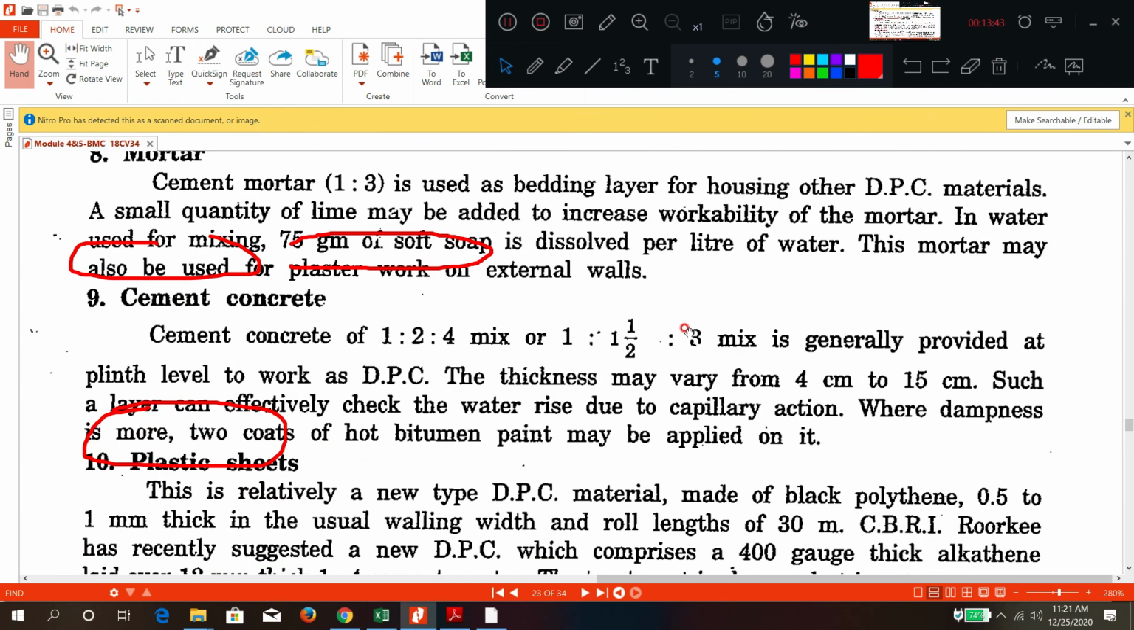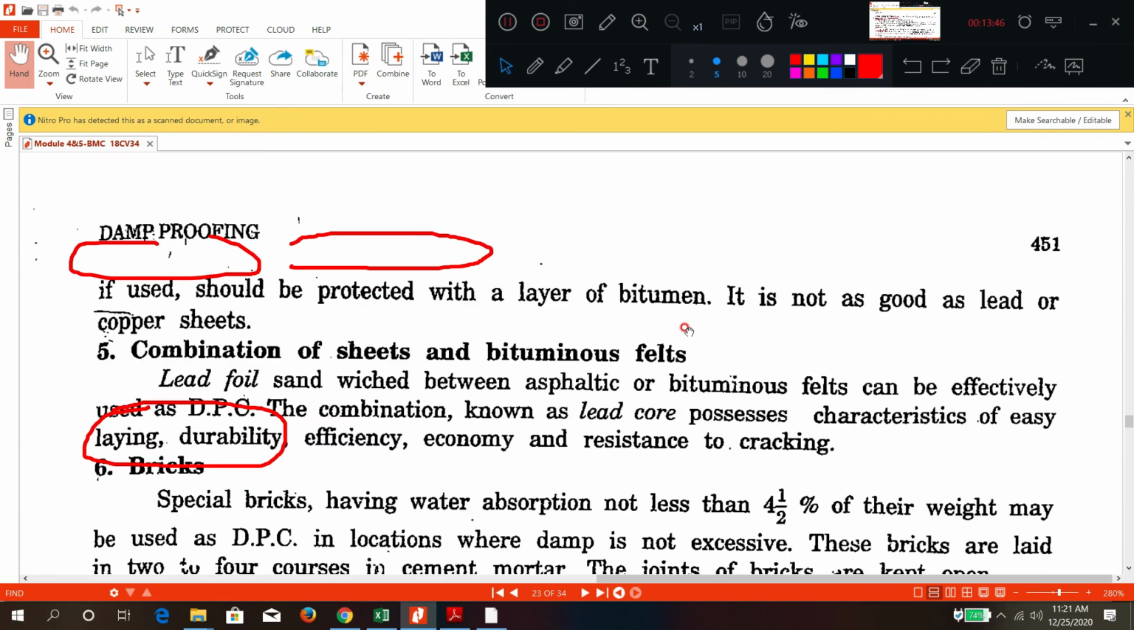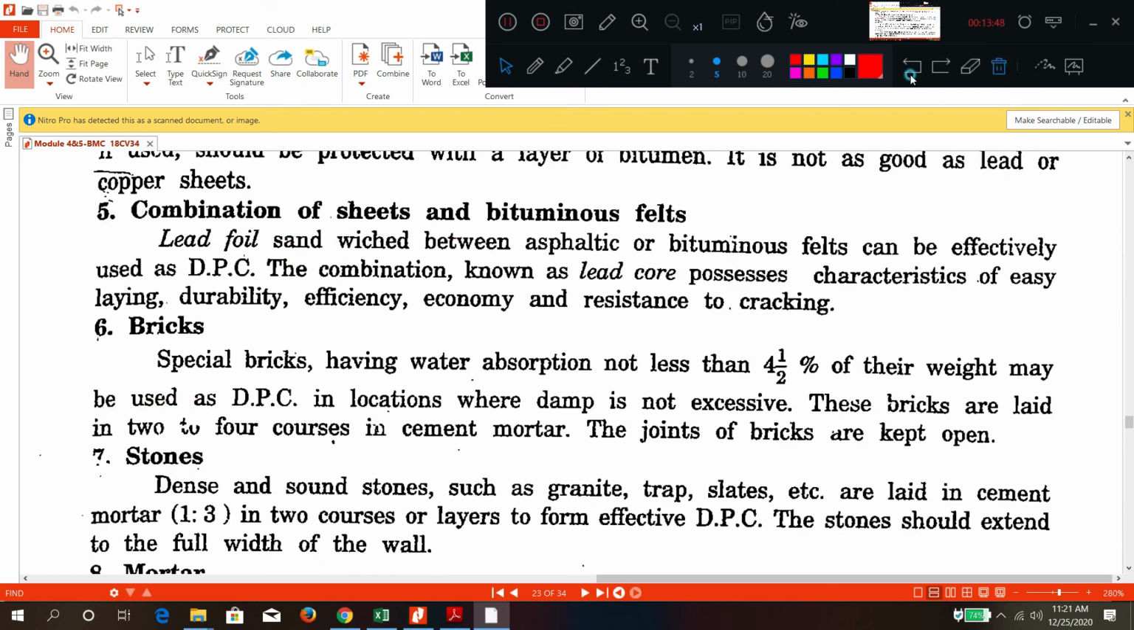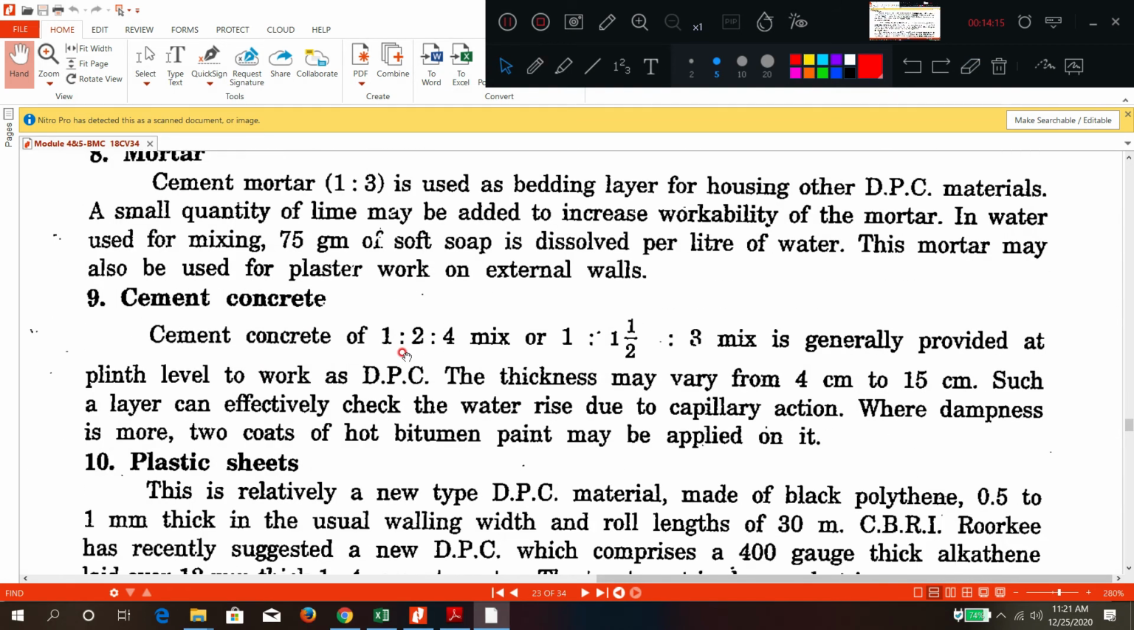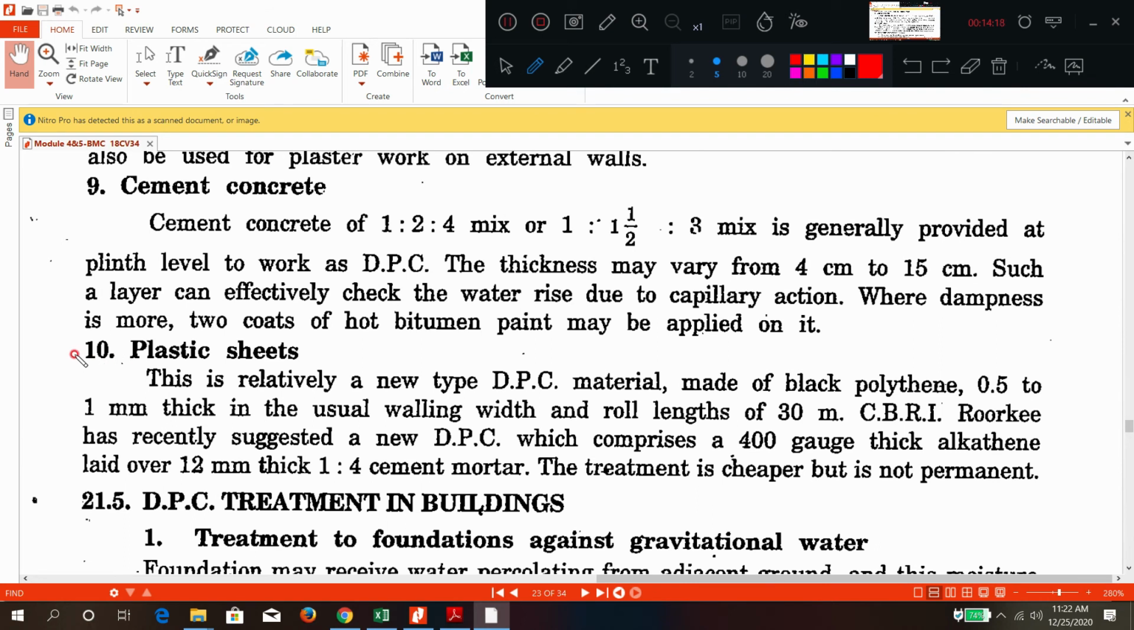Plastic sheets, mortar, stones and bricks can all be used as waterproofing material. Depending upon that, a combination of sheets can be used, combination of bricks, special bricks, and special stones made of granite can be used for waterproofing. Mortar is generally used in guniting and pressure grouting. Concrete itself can be used as a waterproofing material. Plastic sheets can also be used as a waterproofing material.